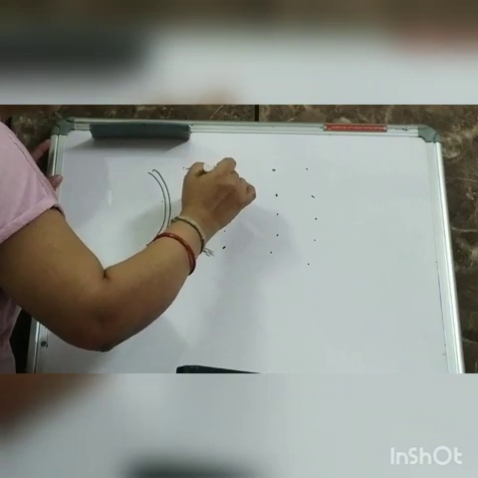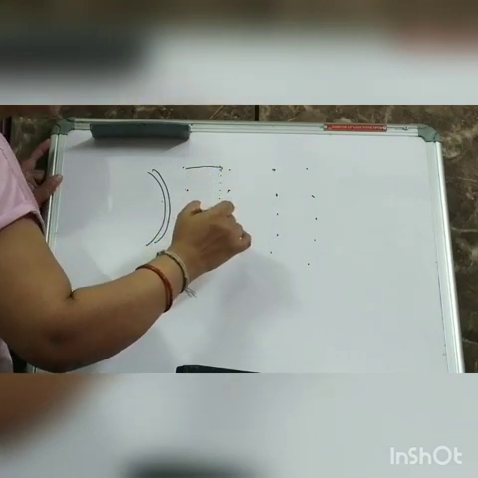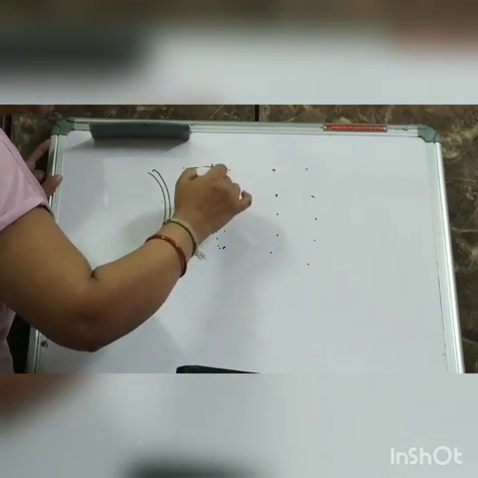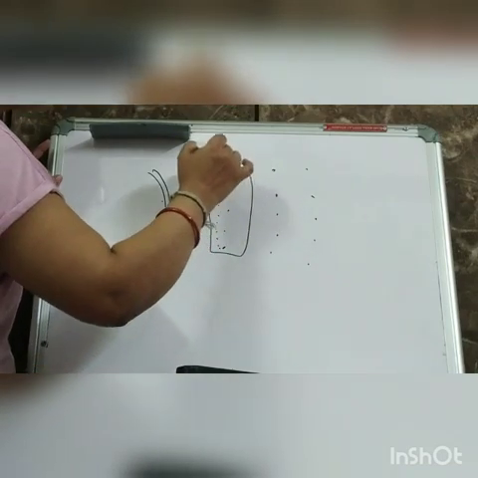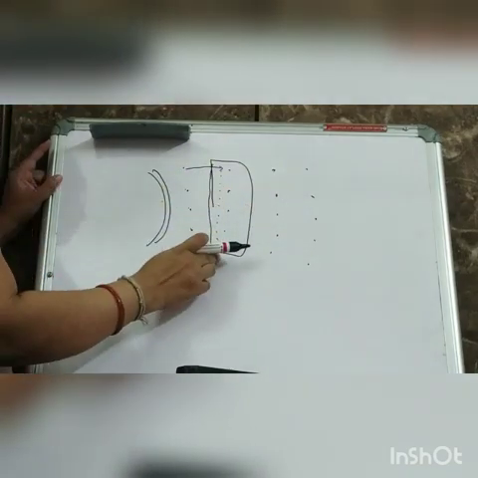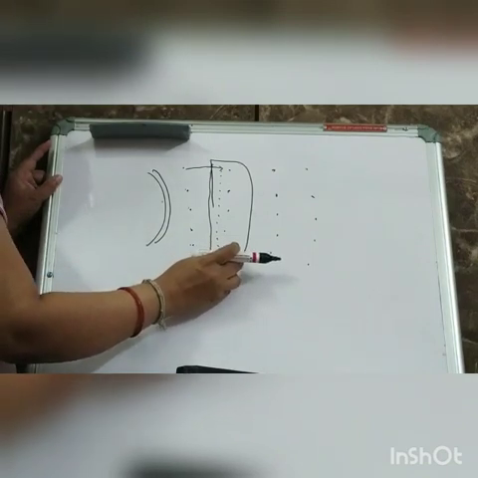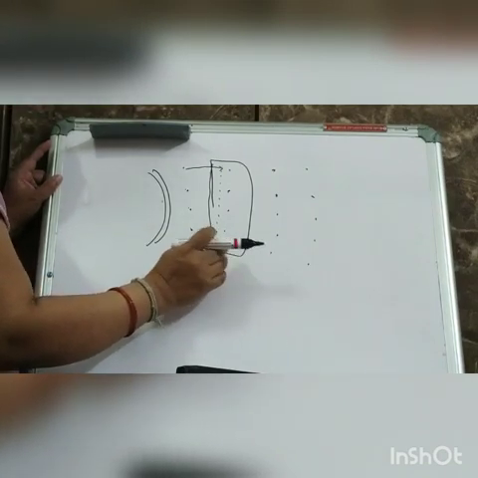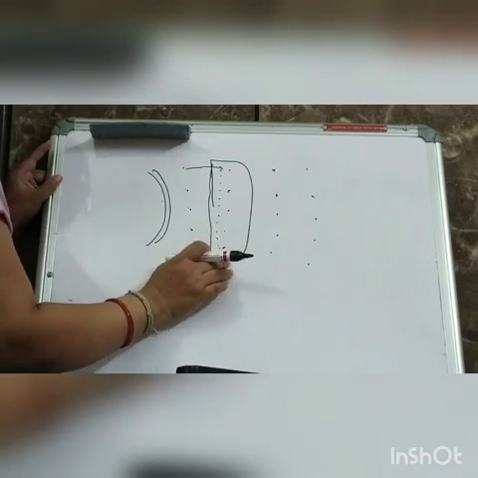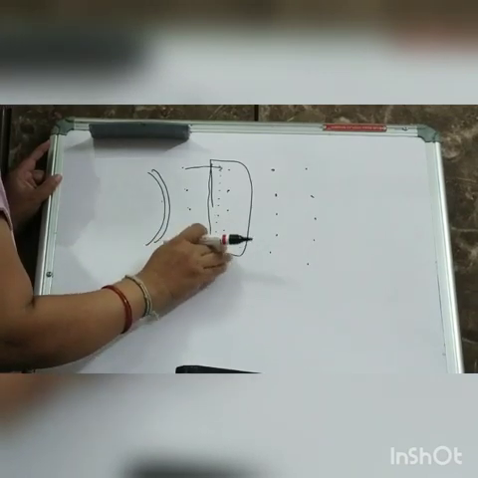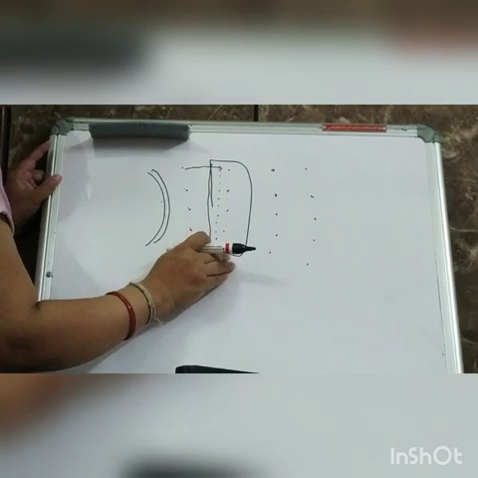Now see, at this time you can see particles are getting closer. So that means compression is happening. Compression means here pressure increases, so density increases.